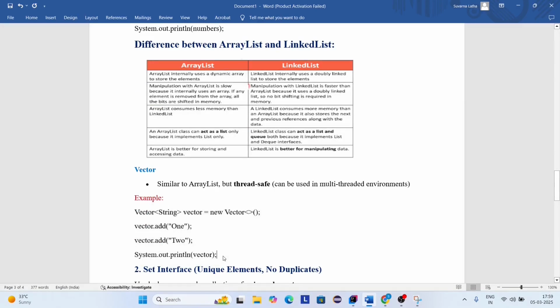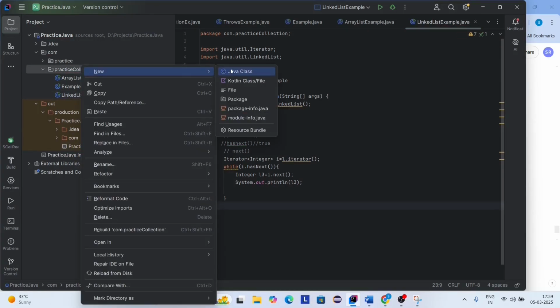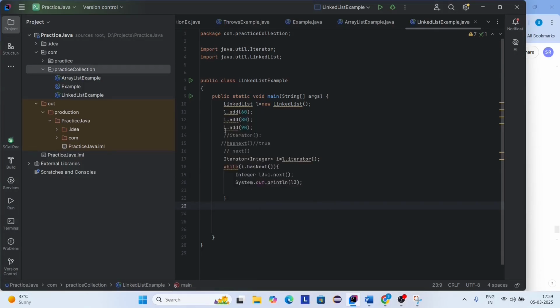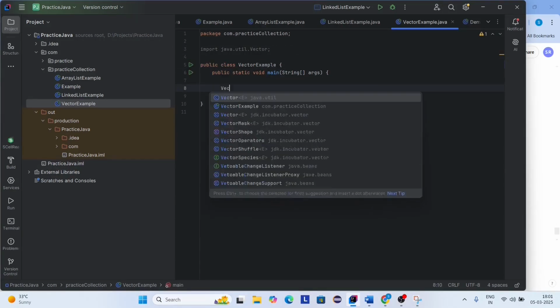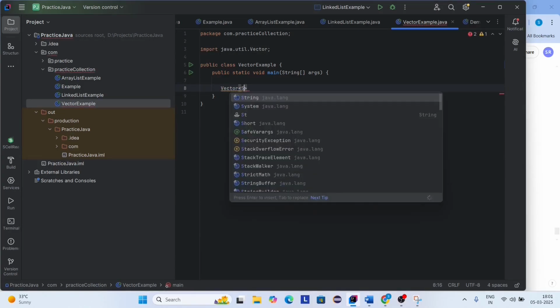Now let us see an example for the Vector class. Again I'm going to create one more new class. Here I'm giving the name VectorExample. So now I'm quickly creating a main method. Now I'm creating an object for the Vector class. I'm importing java.util.Vector. So here I'm passing the type as string.